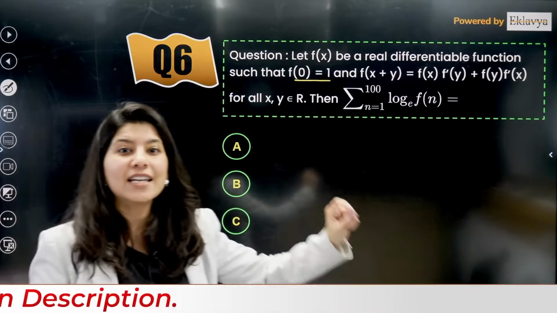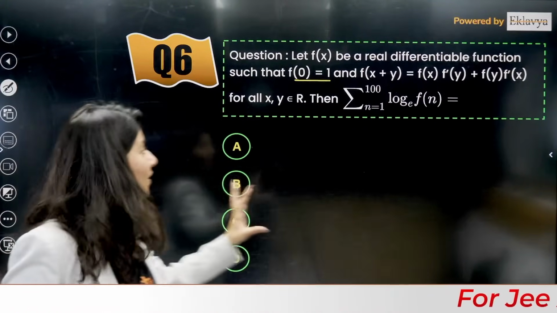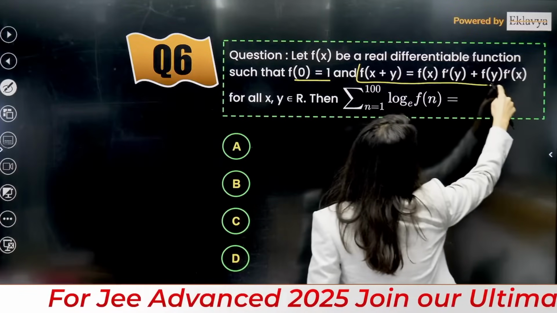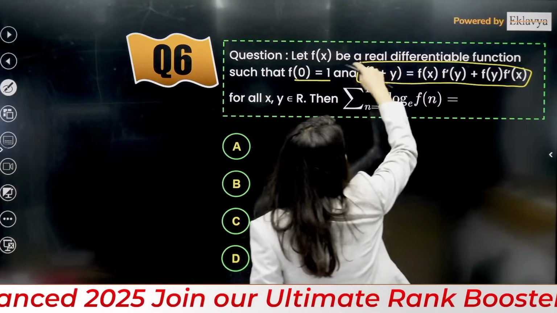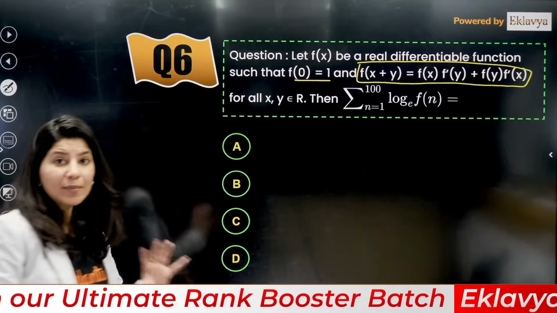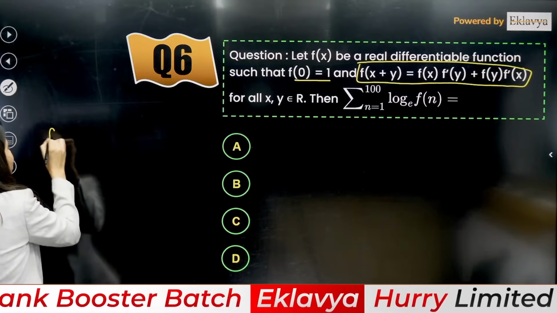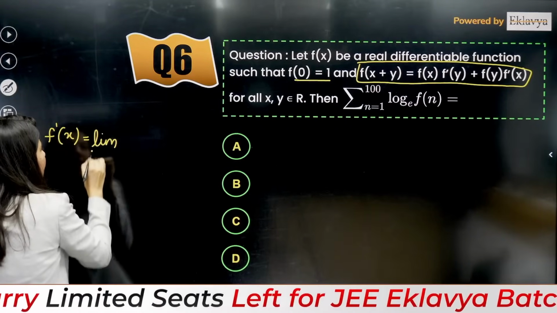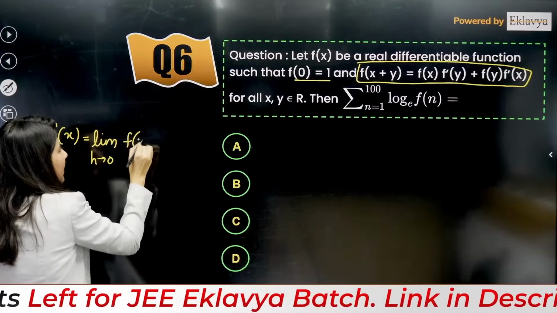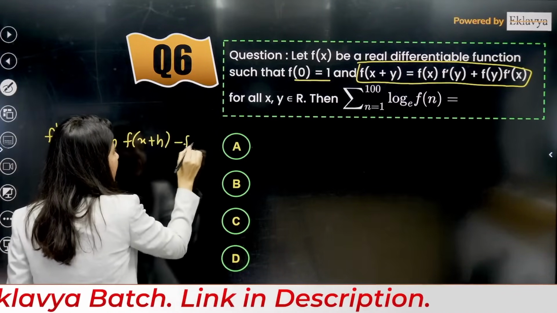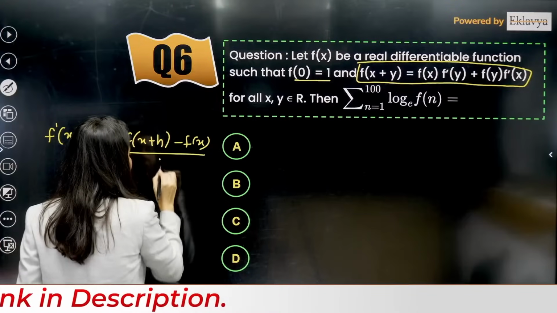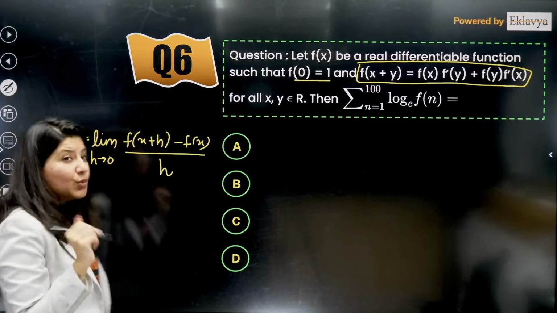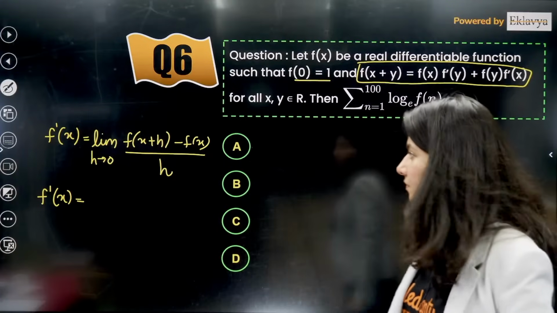I am going to write a direct formula from NCERT. So they are saying f(x+y) is equal to f(x) f dash y plus f(y) f dash x, correct? Now tell me the first principle of derivative: f dash x will be what? Ma'am, limit h tends to 0, f of x plus h minus f of x upon h, correct? This is your f dash x. Understand how beautifully I'm going to do this question, okay?